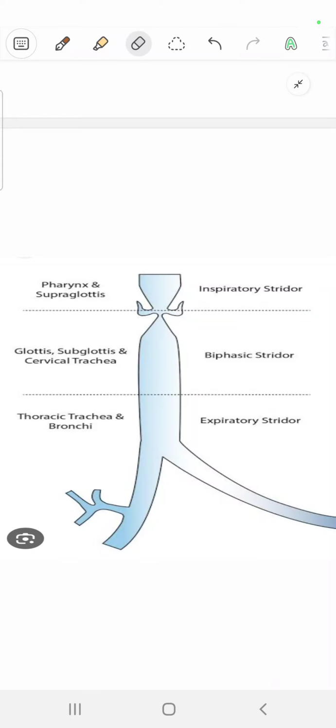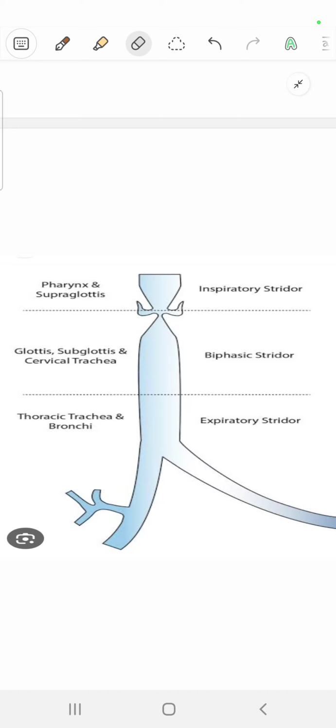Stridor can be of three types. It can be inspiratory stridor, biphasic, or expiratory stridor. And this is very important, and I beat exam if I study this topic. So this is IBE. Inspiratory stridor means at the level of pharynx or supraglottis. So it can be retropharyngeal abscess, or it can be stenosis, supraglottic stenosis, laryngomalacia.